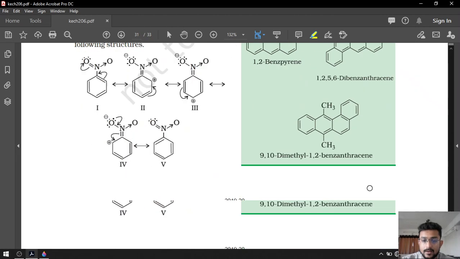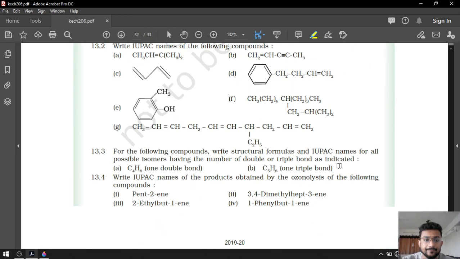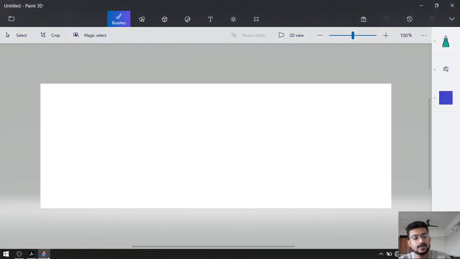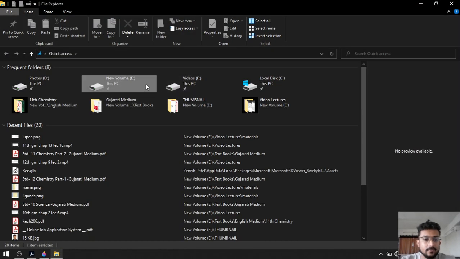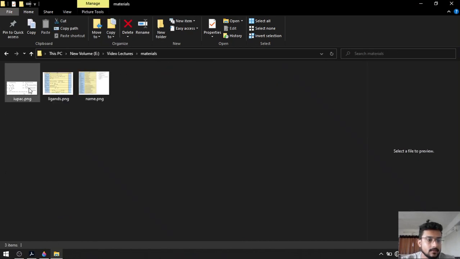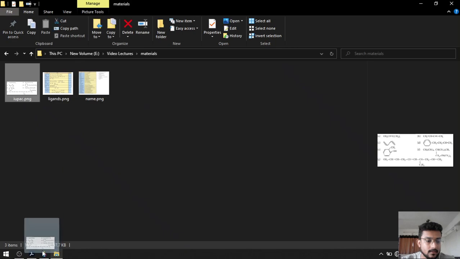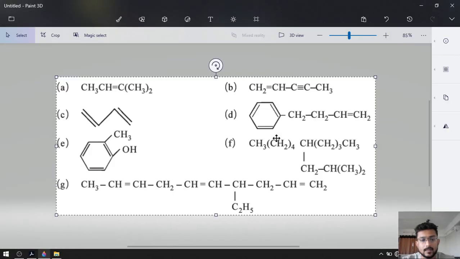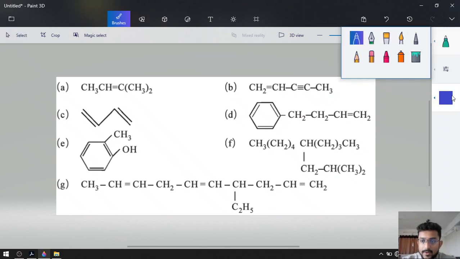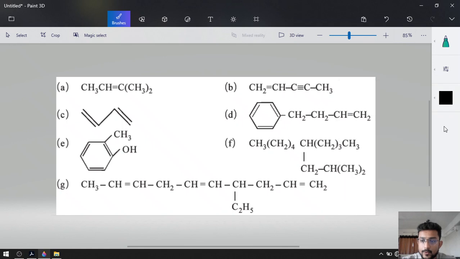After that, let's see the second question. Write IUPAC names of the following compounds. Okay, let's do this. IUPAC names of the following compounds. So, we have opened the IUPAC nomenclature in the program.